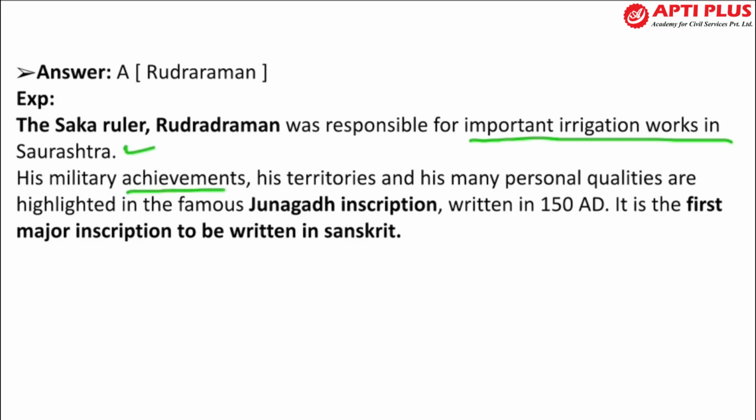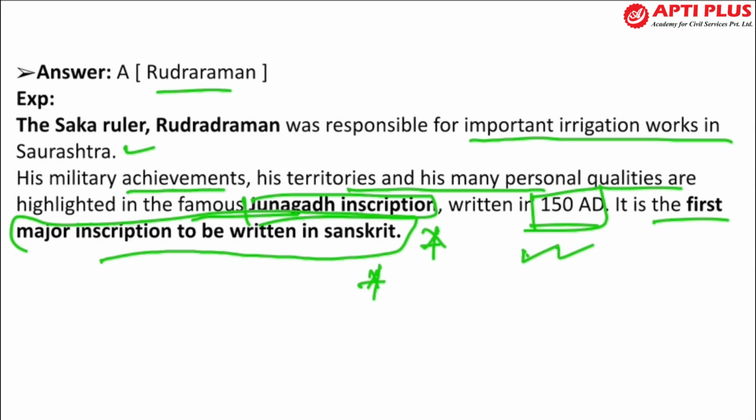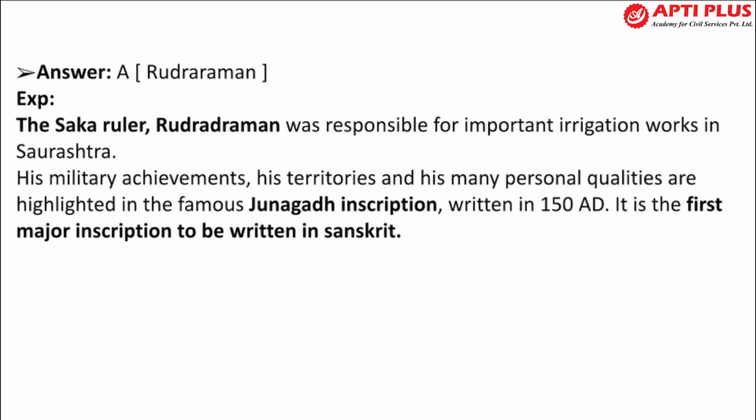And his military achievements, his territories and his many personal qualities are highlighted in the famous Junagadh inscription. So this is a very important inscription. Junagadh inscription is related to whom? Rudradaman, and Rudradaman was a Saka ruler. It was written in 150 AD, so you have to remember this point, and it is the first major inscription to be written in Sanskrit. So these are the important points you need to know. The Junagadh inscription is related to Rudradaman, written in 150 AD. Rudradaman was related to irrigation works in Saurashtra, and this was the first major inscription written in Sanskrit, right?